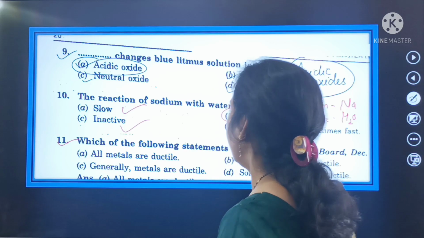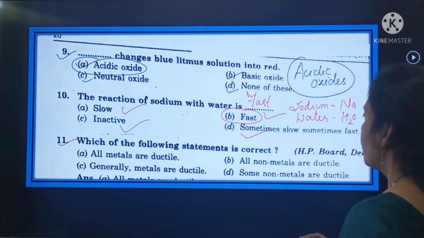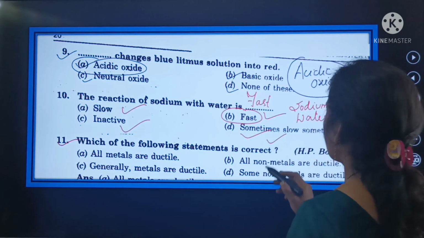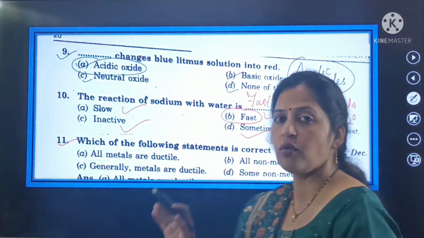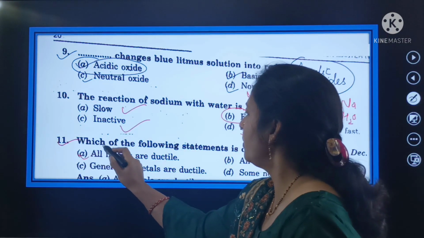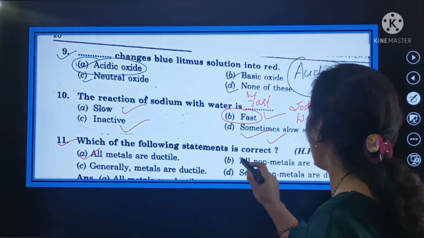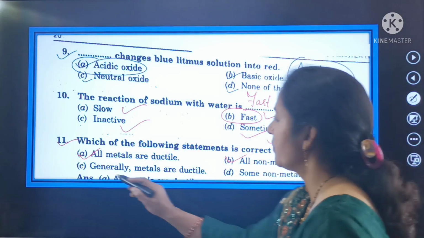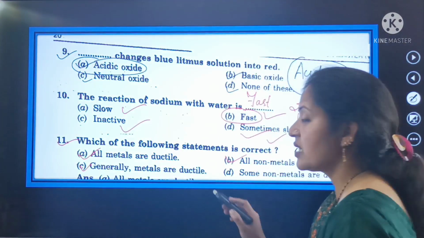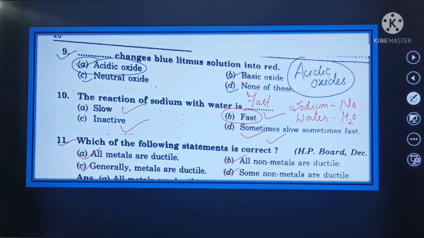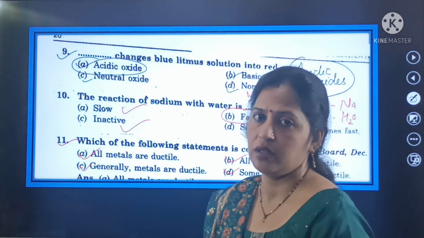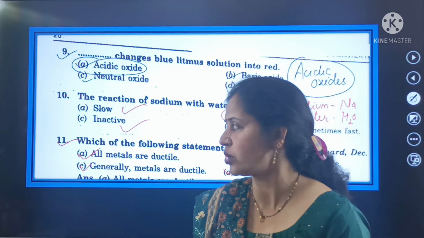Next is your question number 11, and your question number 11 is which of the following statement is correct. आपके पास statements दी गई हैं, उनमें से आपको justify करना है कि इनमें से कौन सी statement जो है वो correct है. First is all metals are ductile. Second one is all non-metals are ductile. Third one is generally metals are ductile, and the fourth one is some non-metals are ductile. तो इनमें से कौन सी स्टेटमेंट है जो बेटे करेक्ट होगी? You have to choose the correct option.